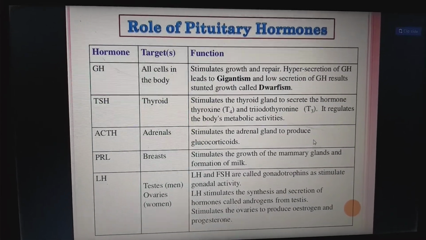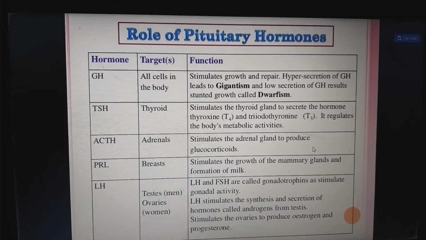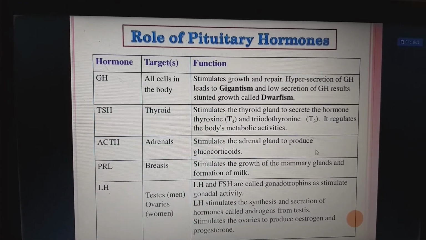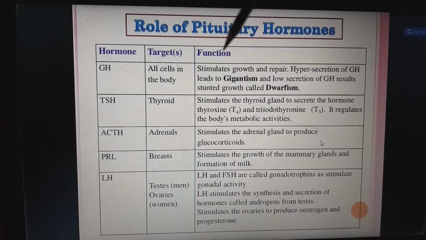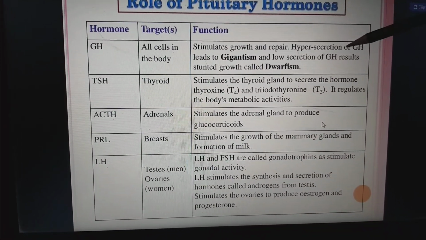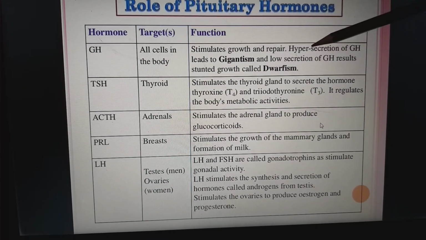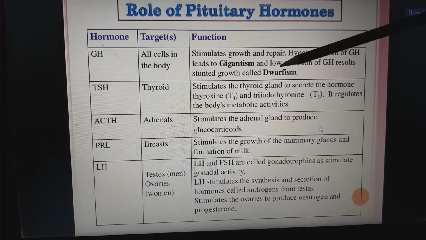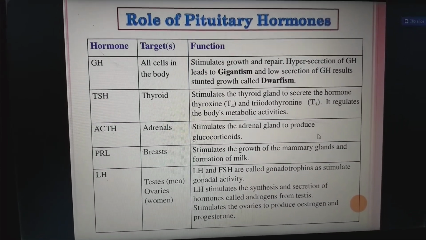So coming to the role of pituitary hormones. First, growth hormone. The name itself says it induces growth, means it increases growth. So it stimulates growth and repair in all the cells in the body. Hypersecretion of growth hormone leads to gigantism, and low secretion of growth hormone will result in stunted growth, which we call dwarfism, means short people.